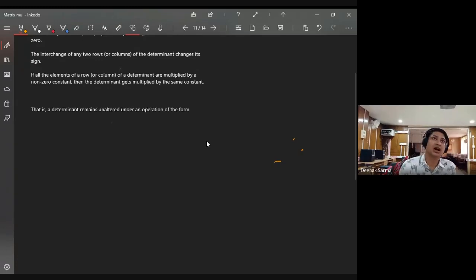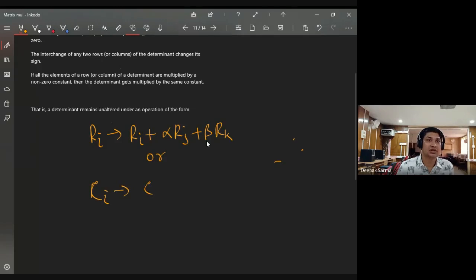Determinant remains unaltered under the operation of the form, let me write, Ri tends to Ri plus some alpha times Rj plus some beta times Rk, or the same operation for columns, Ci plus some alpha times Cj plus some beta times Ck. Here you can see that j and k should not be equal to i. So what do you mean here?